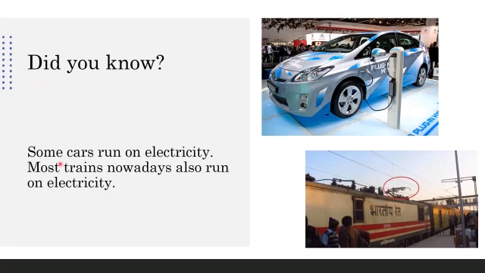Did you know there are some cars that run on electricity, and most trains nowadays also run on electricity. They are charged up like this, all right, and they run on electricity.